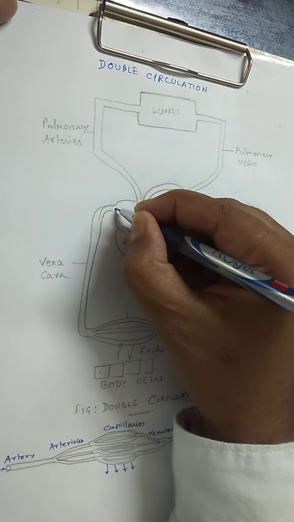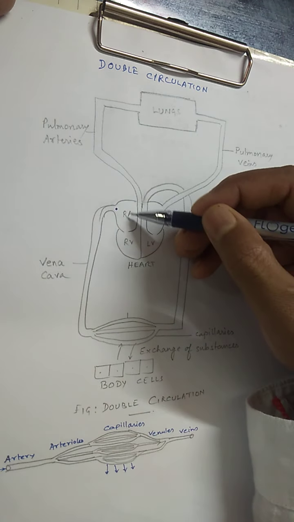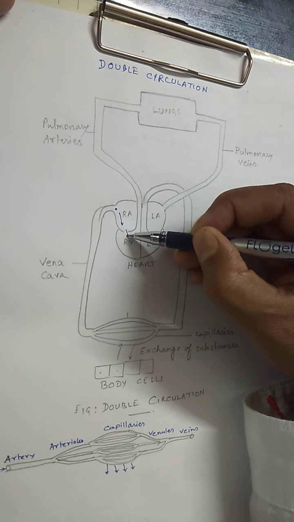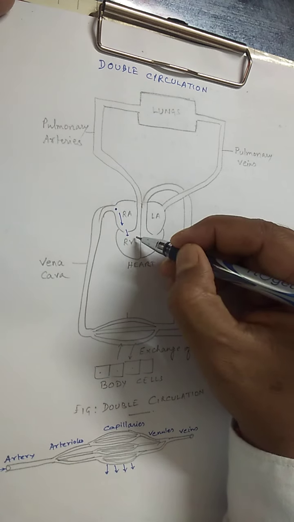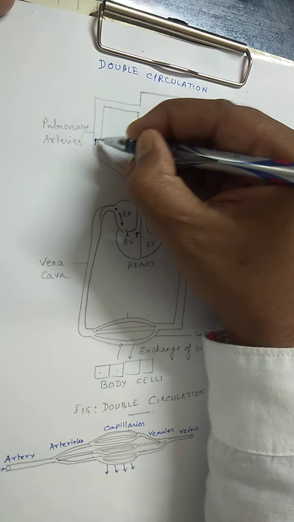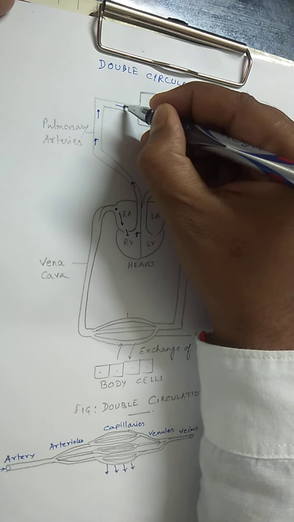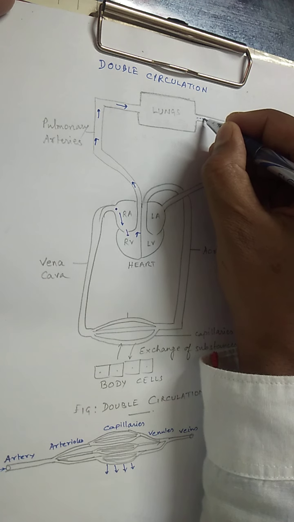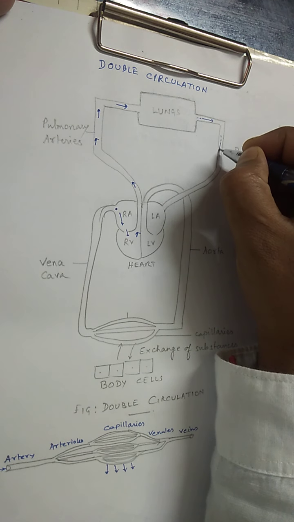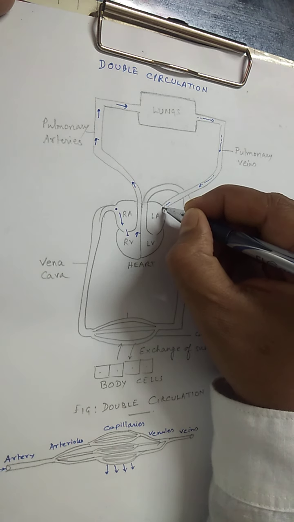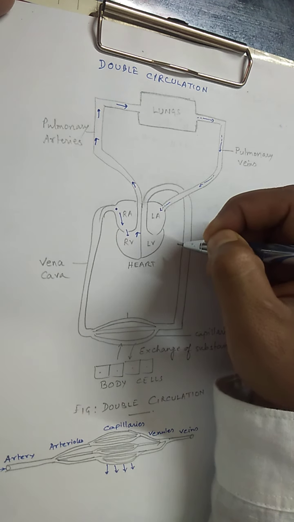Suppose I begin my journey from the right auricle. From the right auricle, I'll be going to the right ventricle. From the right ventricle through the pulmonary arteries, I'll be going to the lungs. The blood will be sent to the lungs for oxygenation. After oxygenation, the oxygenated blood will come through the pulmonary veins and it will enter into the left auricle.